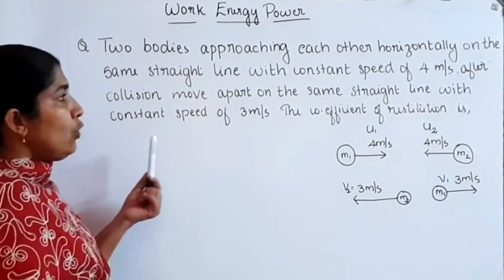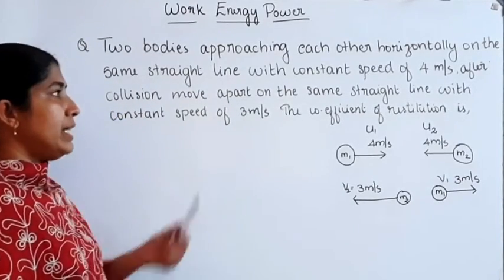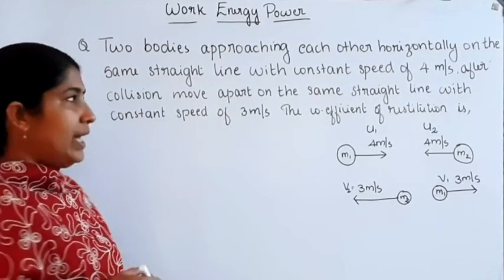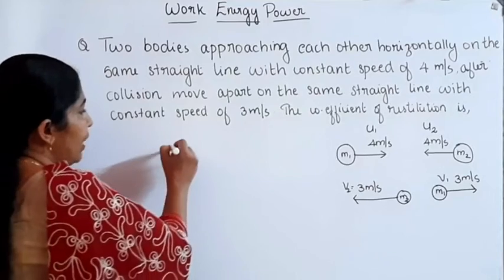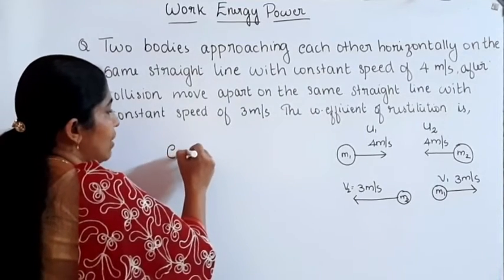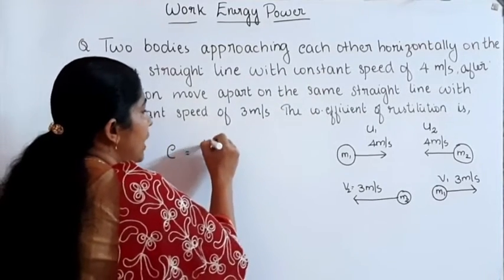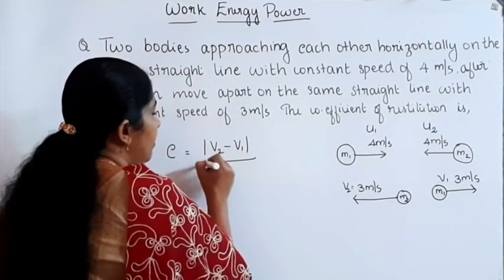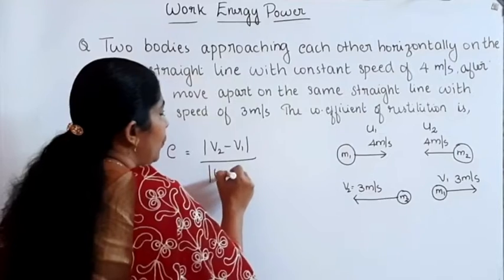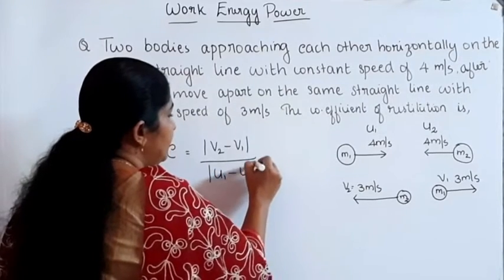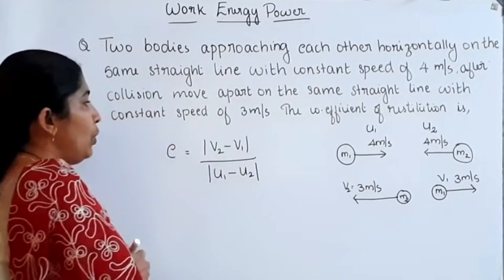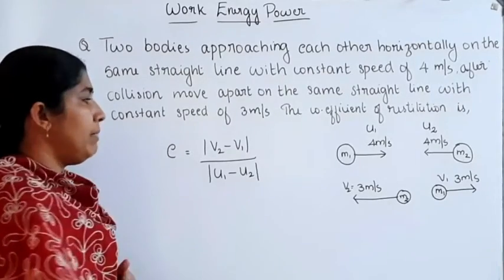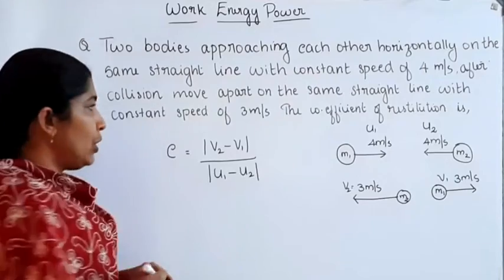We want to find the coefficient of restitution. We know the equation: e is equal to modulus of V2 minus V1 divided by modulus of U1 minus U2, that is, velocity of separation divided by velocity of approach.